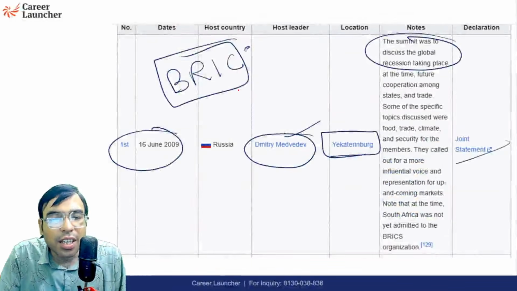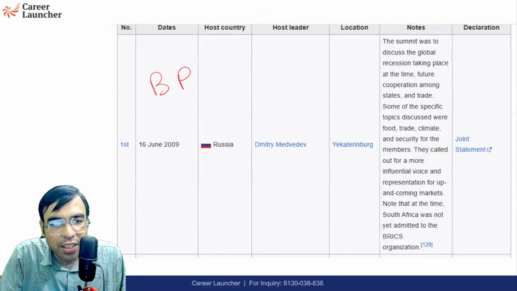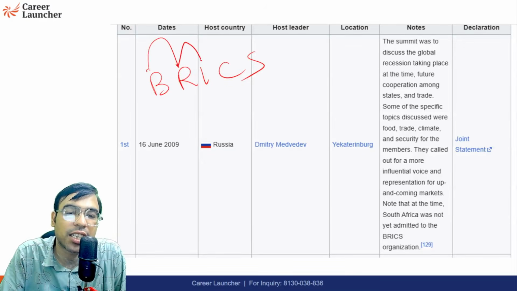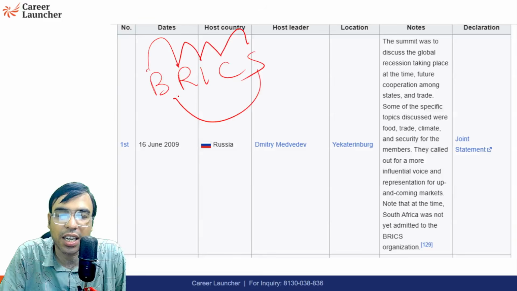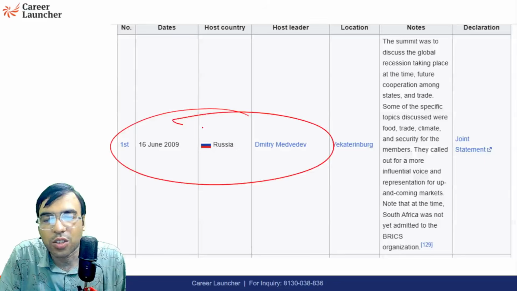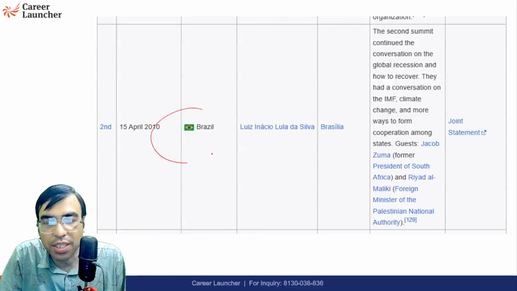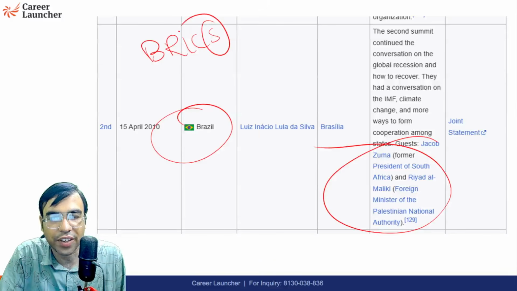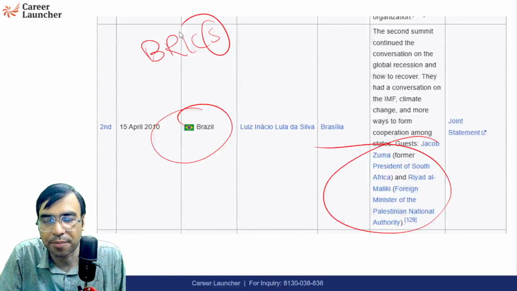So initially there was some alteration, but generally speaking, the hosting of the summit goes Brazil, then Russia, then India, then China, then South Africa, and then again Brazil, then again Russia, India, China. But this was the first one, so it happened in Russia. Then it happened in Brazil, where South Africa got added. So BRIC became BRICS. South Africa got added in 2010.